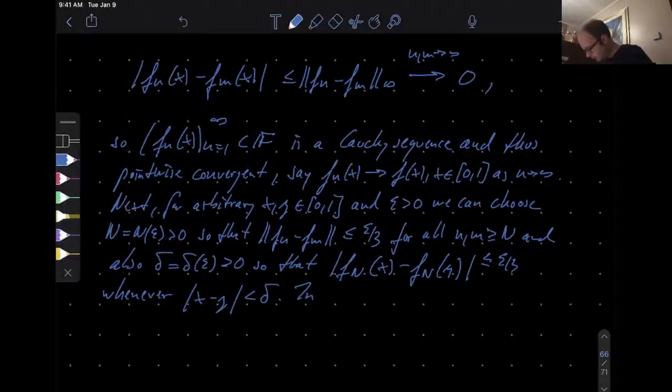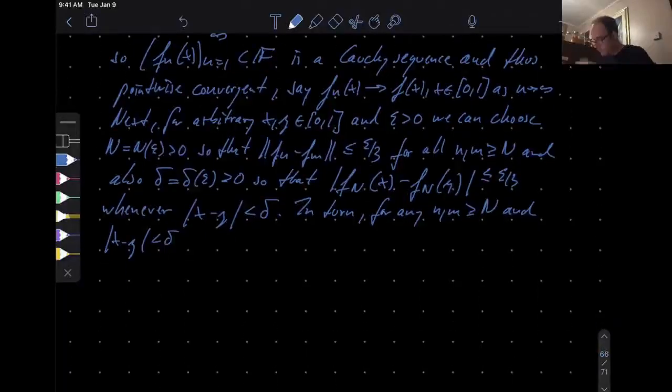In turn, for any m exceeding capital N and |x minus y| less than delta, I want to show that my limit candidate is continuous, so I should be able to make this difference arbitrarily small, right? Actually, that will prove uniform continuity, which is better than what we need, but still.